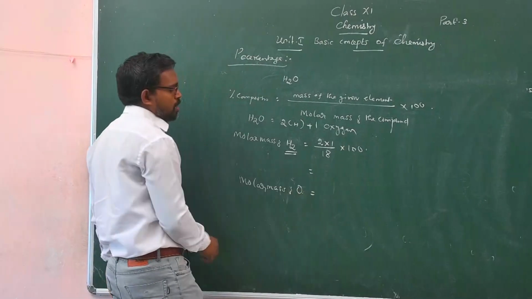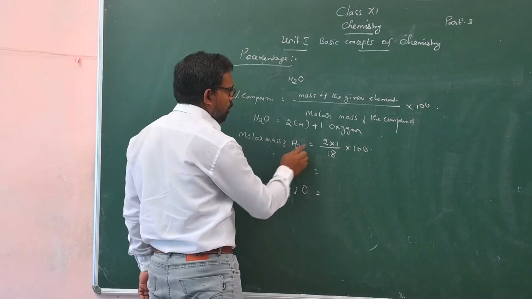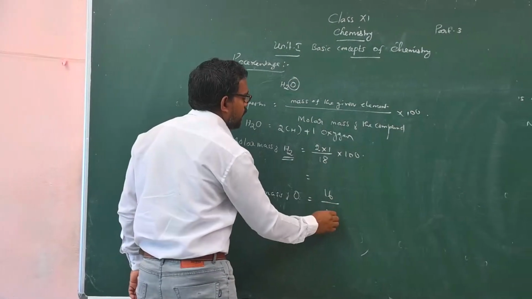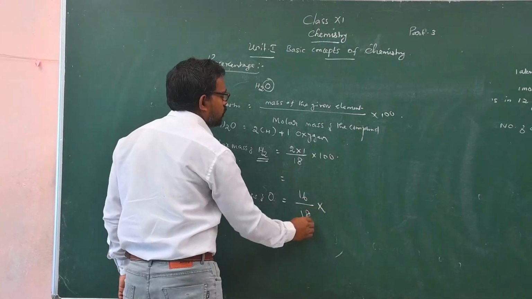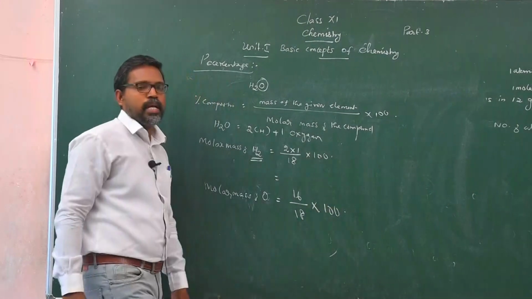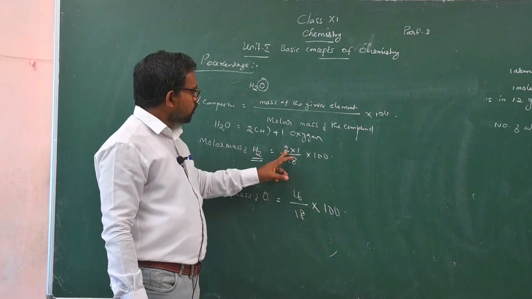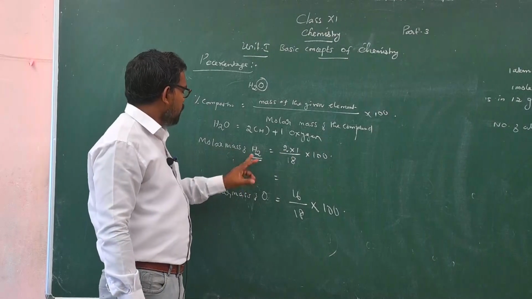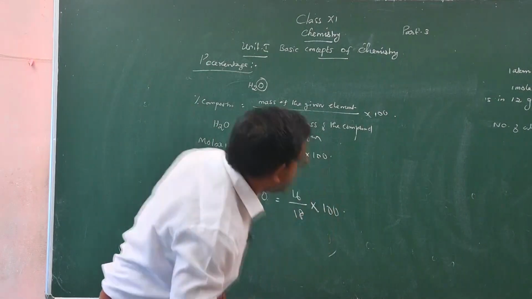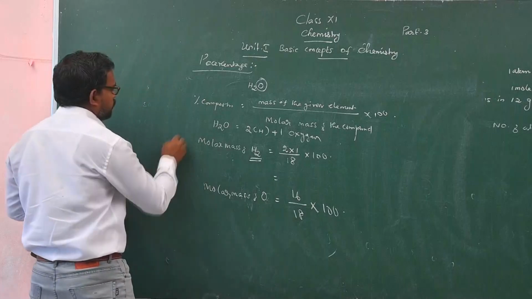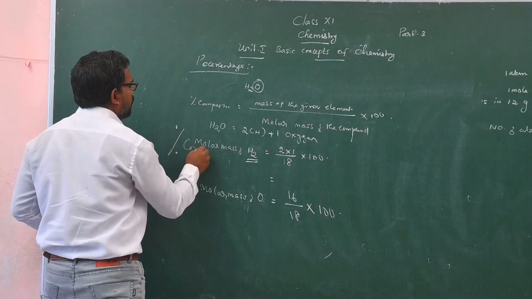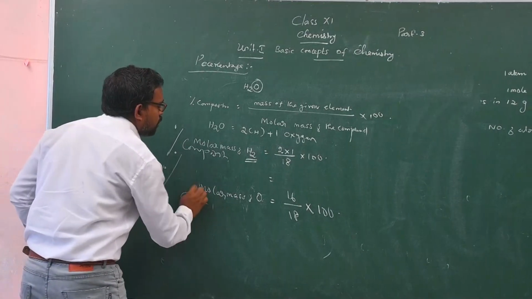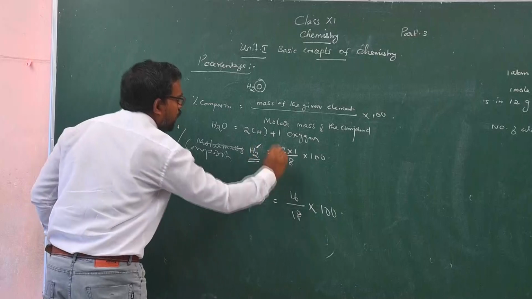Only one oxygen is present in this compound, that is 16 divided by 18 into 100. So, now you know the percentage composition of hydrogen and oxygen.